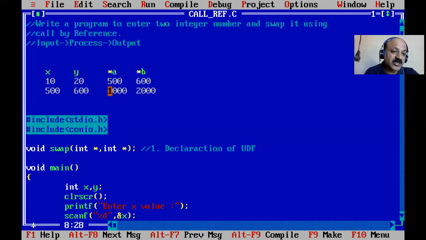So that is a pointer, a derived data type. Here the address refers directly to the original value, which is swapped. With the asterisk sign we can refer to the value, and without the asterisk we use A, which gives the address itself. That value is the address of X, so we can also print the address of X.